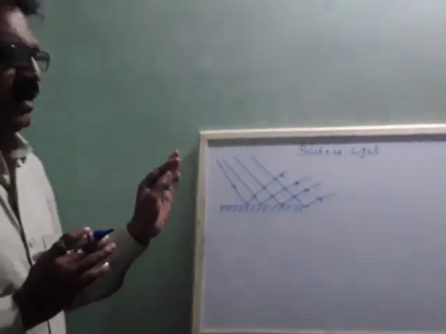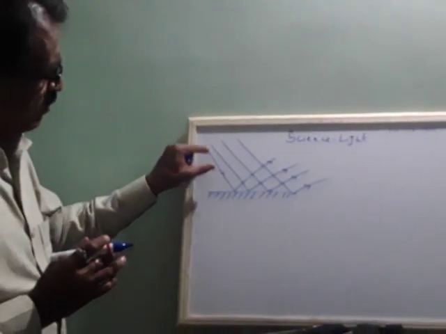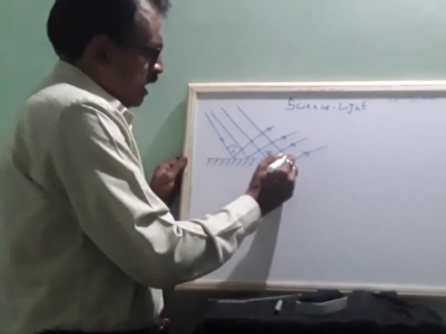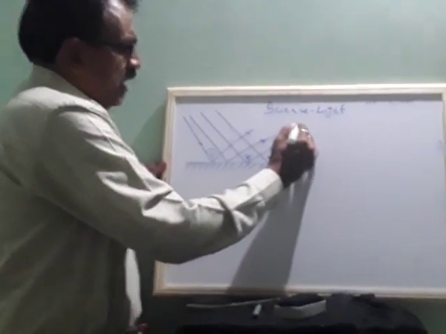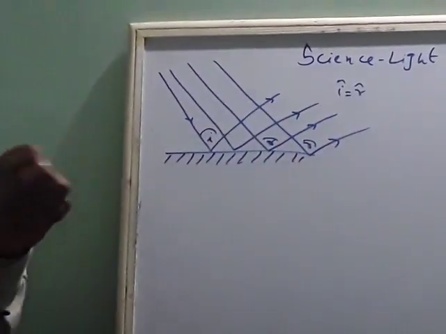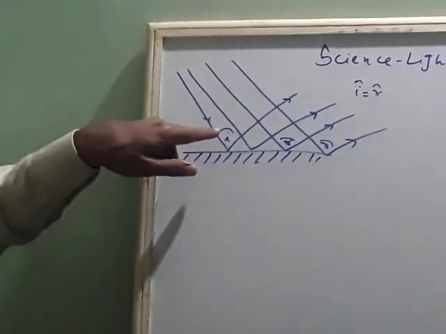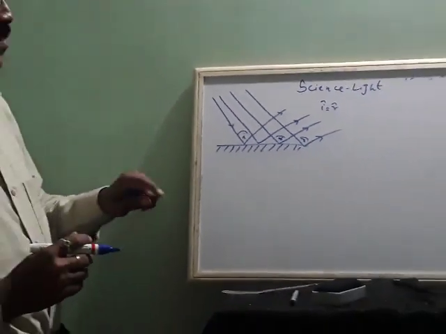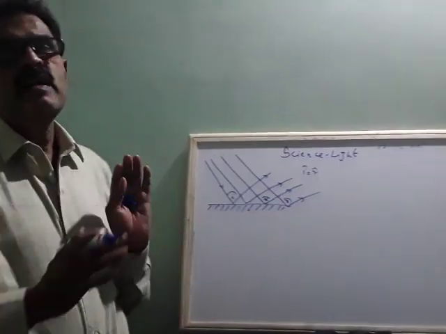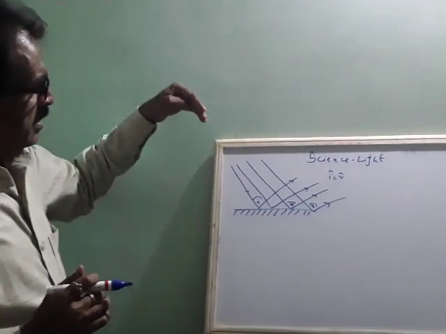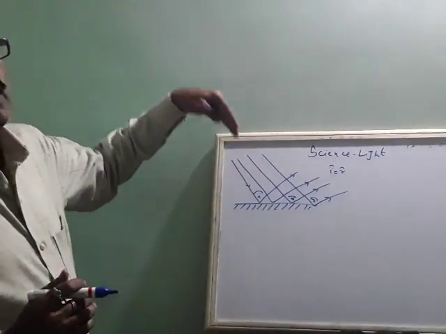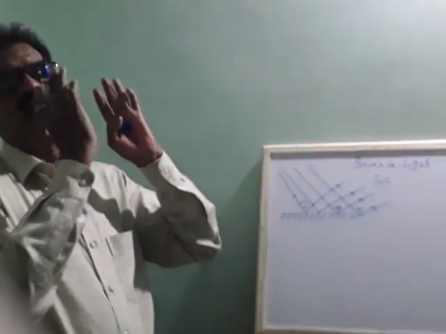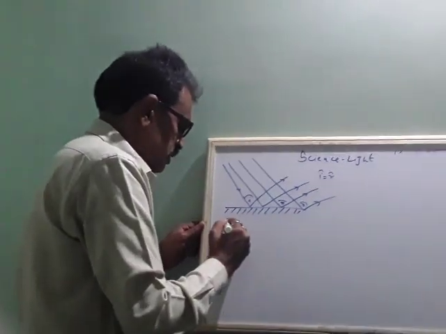This type of reflection is where the light rays fall equally and make equal angles. Angle I is equal to angle R. Both angle I and angle R are equal. It means if the angle of incidence is 40 degrees, the angle of reflection is also 40 degrees. If it is 25, this is also 25. In the case of such a reflection, where there is a regular striking of light on a smooth surface and it moves back in a parallel direction, it is called regular reflection or smooth reflection.